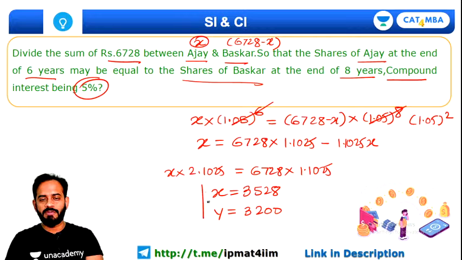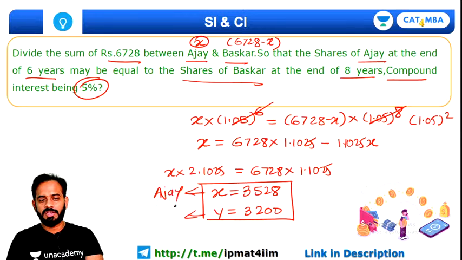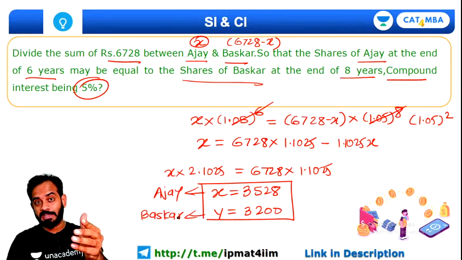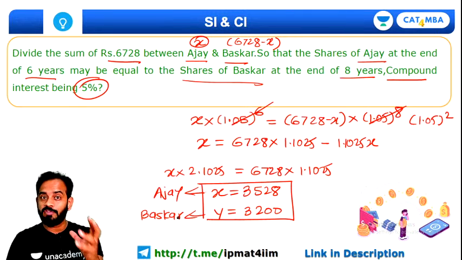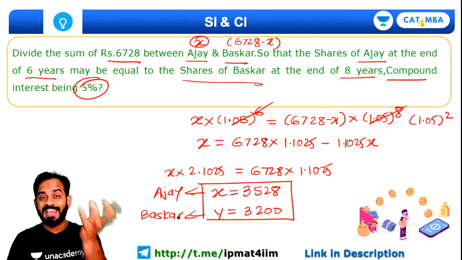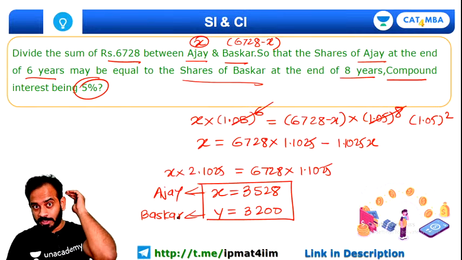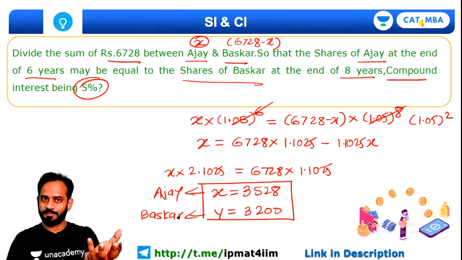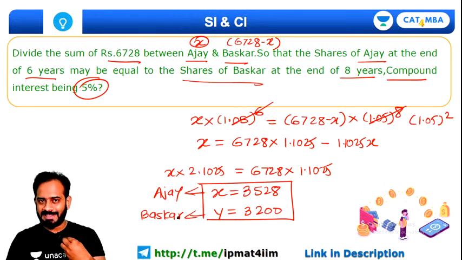This is the value of y, and these are the values for Ajay and Bhaskar. Ajay got 3528 and Bhaskar got this much. And these questions are previous year CAT questions. Try to understand the level of difficulty we are dealing with. If you are able to understand CAT questions, then IPMAT questions will be a cakewalk for you.